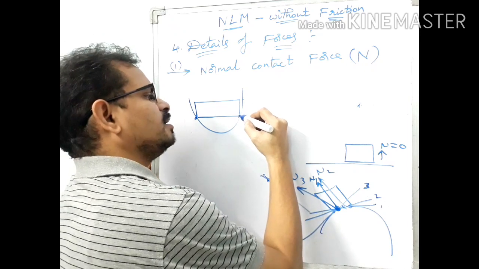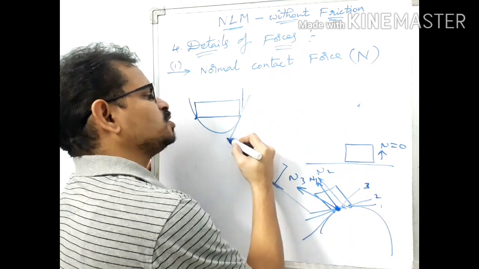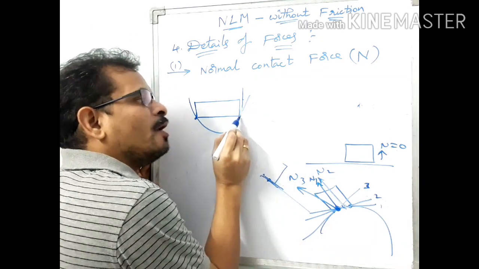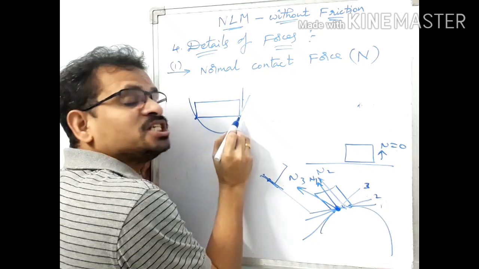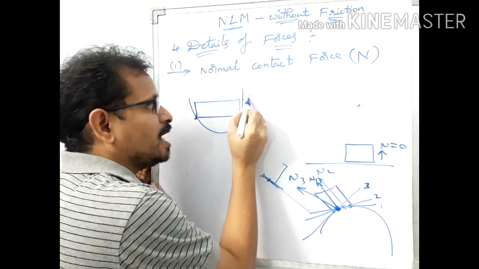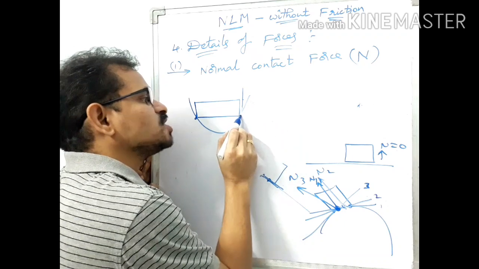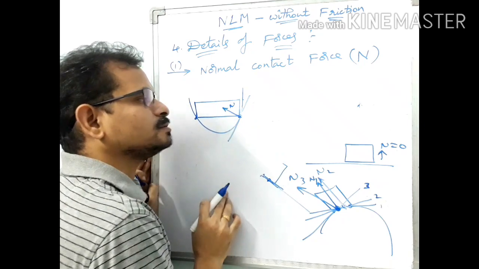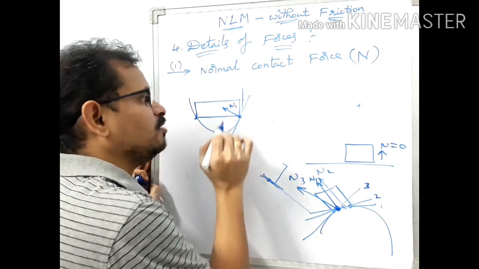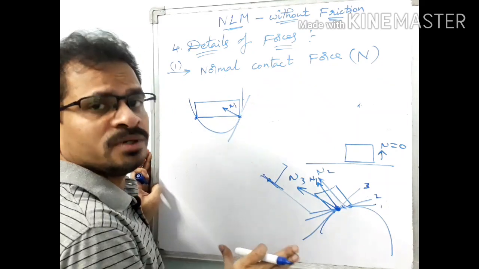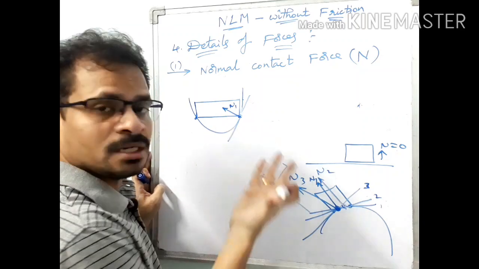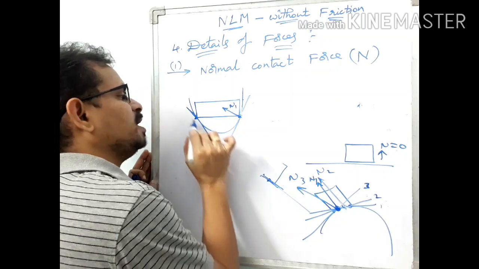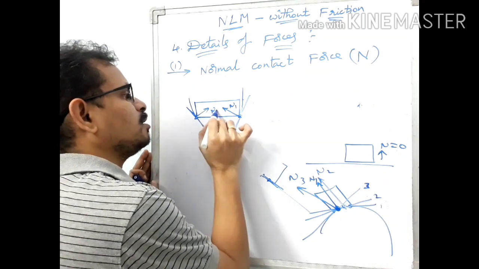Just draw a tangential plane at this point. So this is the plane of contact at the point where this body is in touch with this body. So we have to choose the plane of contact like this. So at this point, this is the normal contact force. Got it? Let it be N1. If the bodies are not uniform, the normal contact forces are also not the same. So at this point, similarly, take a plane of contact. This will be the normal contact force N2.